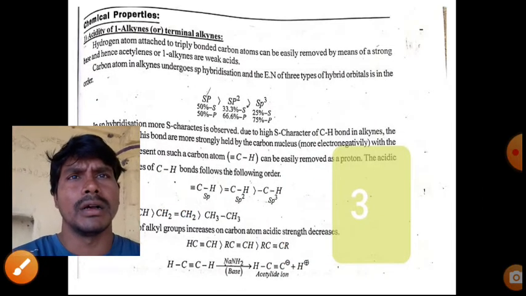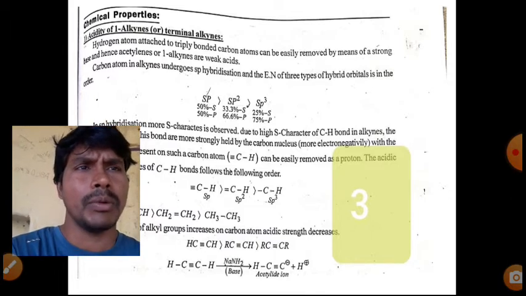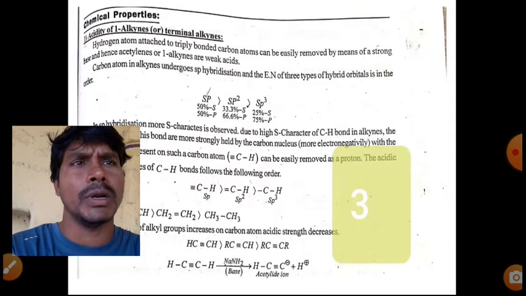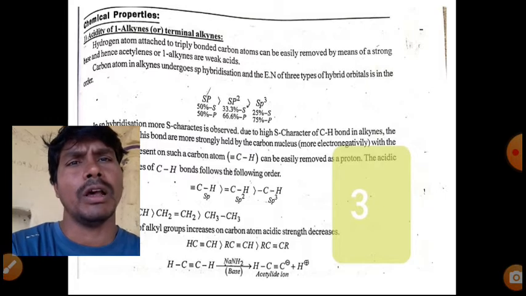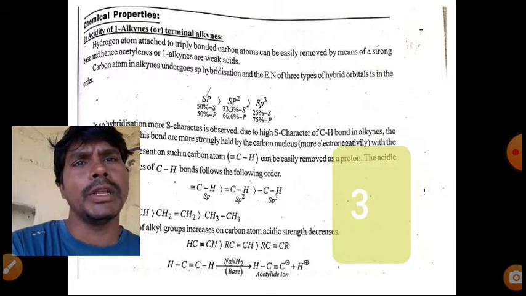Next, what are the physical properties first of all? Here it is not written. Physical properties depend on the number of carbons. Compounds with fewer carbons are gases, so up to 4 or 5 carbons are gases. Above 5 carbons, they are liquids. Alkynes with low numbers of carbons are sparingly soluble in water.